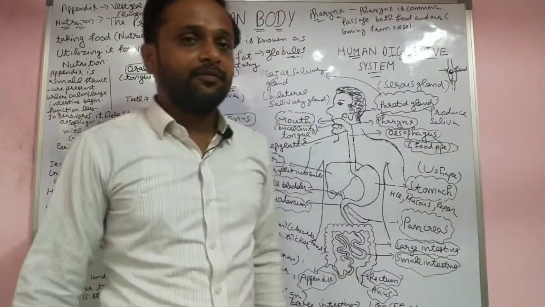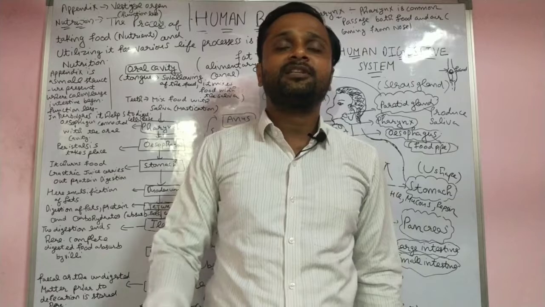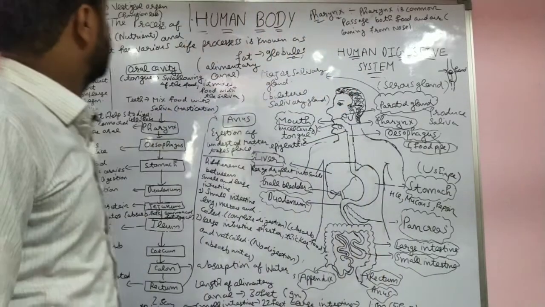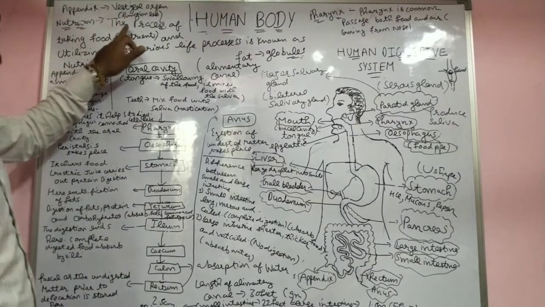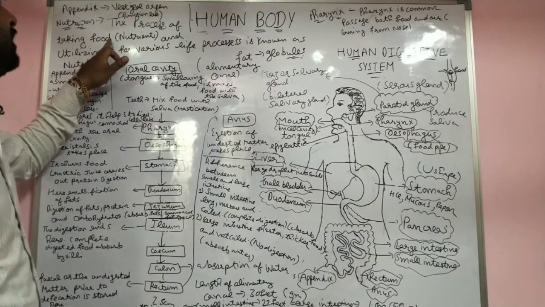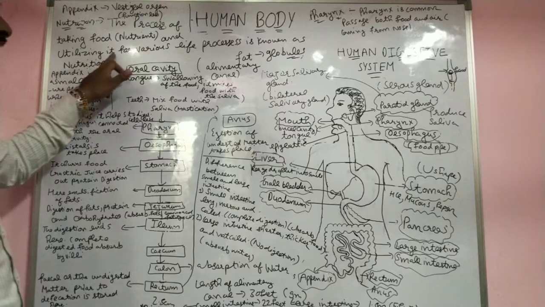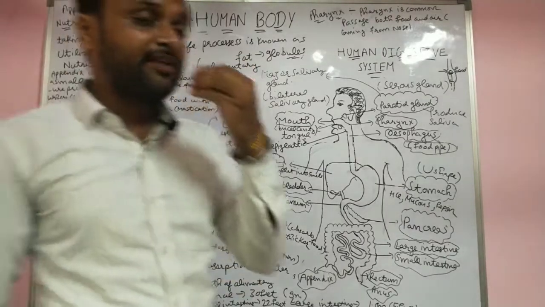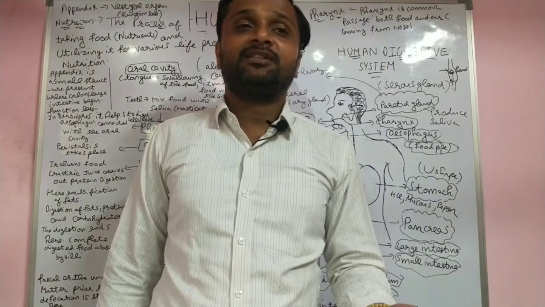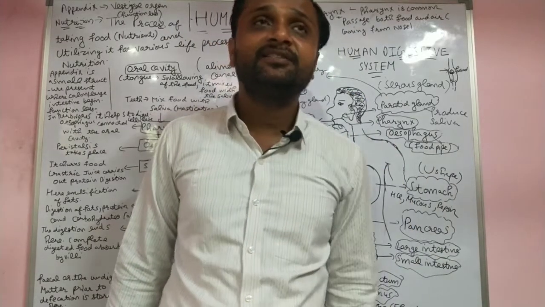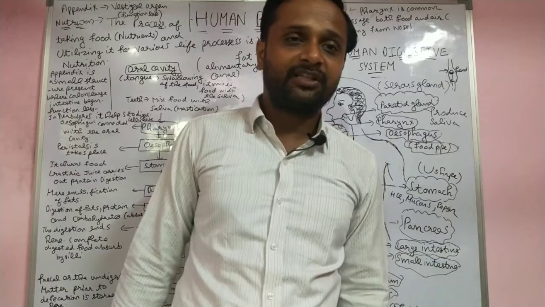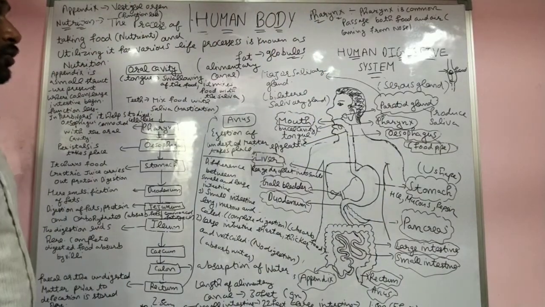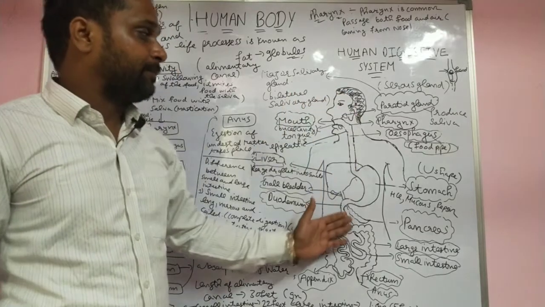In the last lecture, we discussed the different processes of nutrition. I already told about what nutrition is. Nutrition is the process of taking food and utilizing it for various life processes. First of all, you take food and then you get nutrients, and these nutrients are utilized for the various life processes. This is called nutrition.